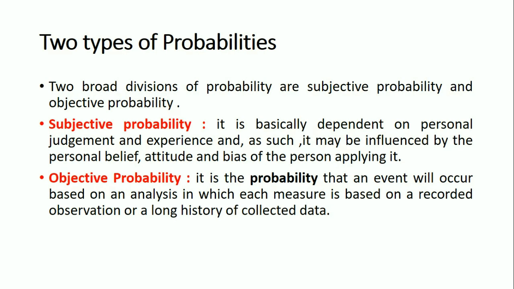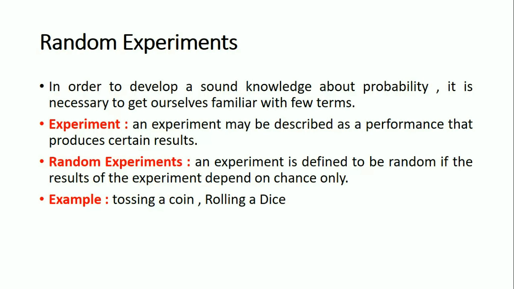Subjective probability is beyond the scope, so here we are going to discuss only objective probability. In order to develop a sound probability theory, it is necessary to get ourselves familiar with a few terms. The first term is the experiment. An experiment may be described as a performance that produces certain results. Generally we will call it an experiment.